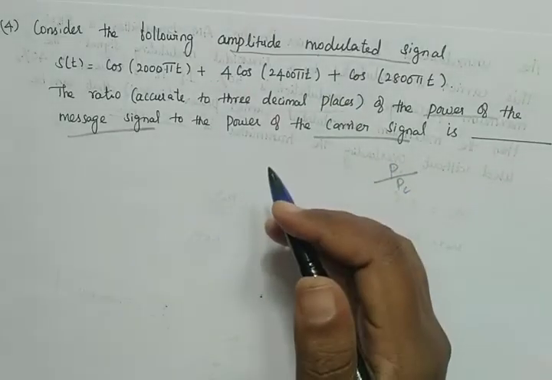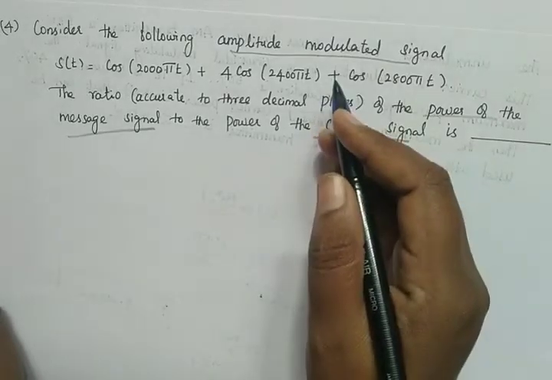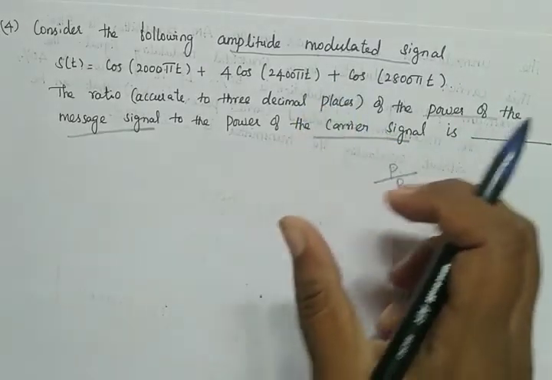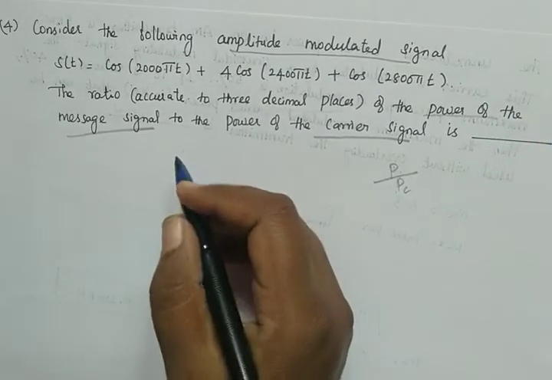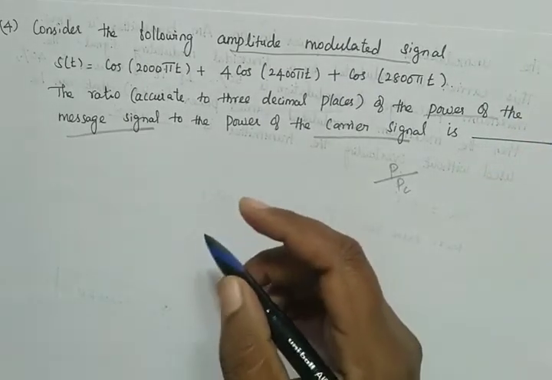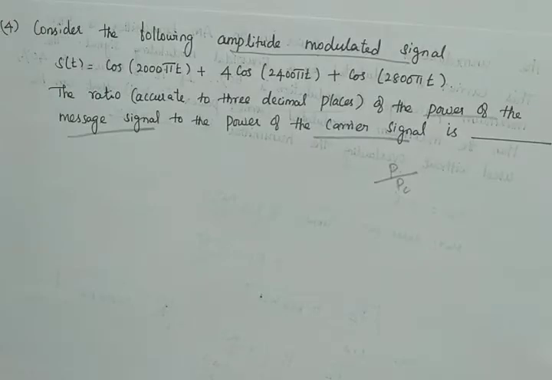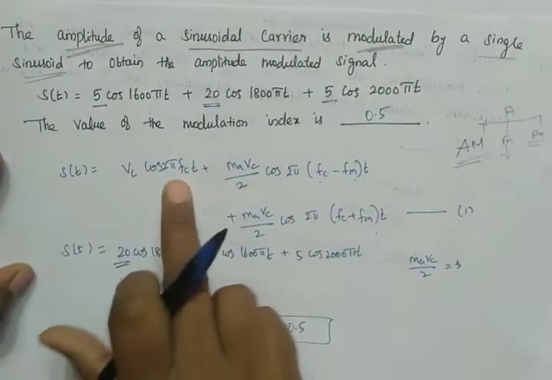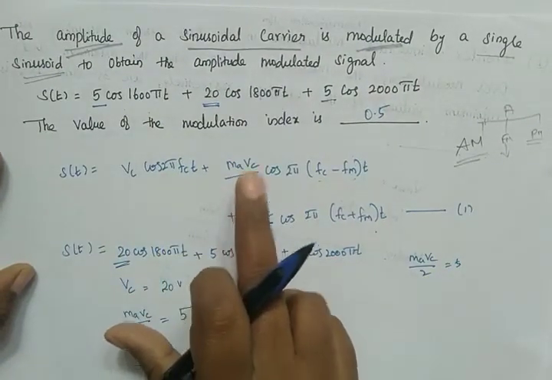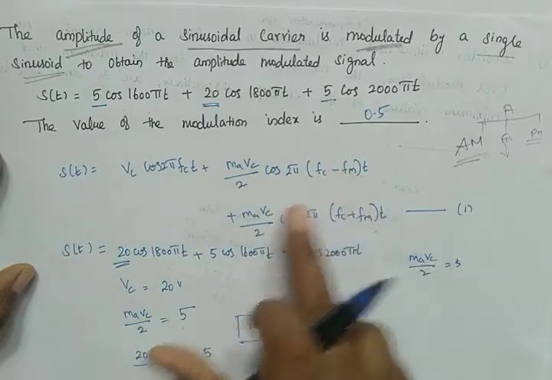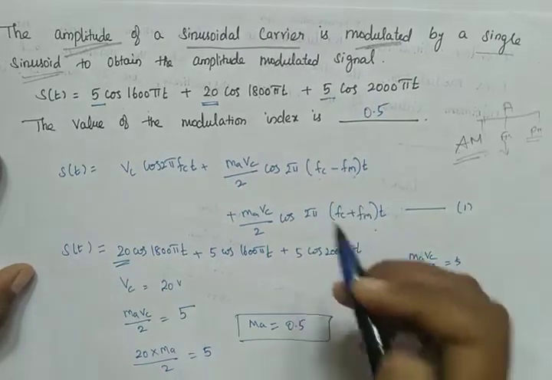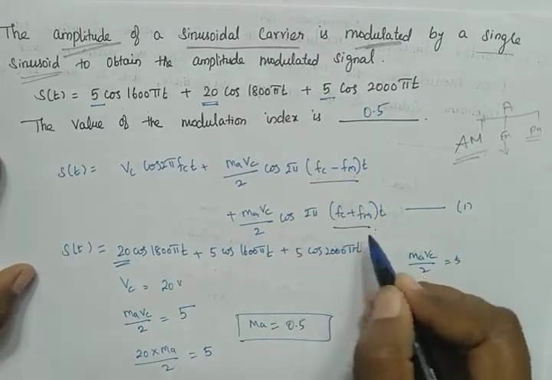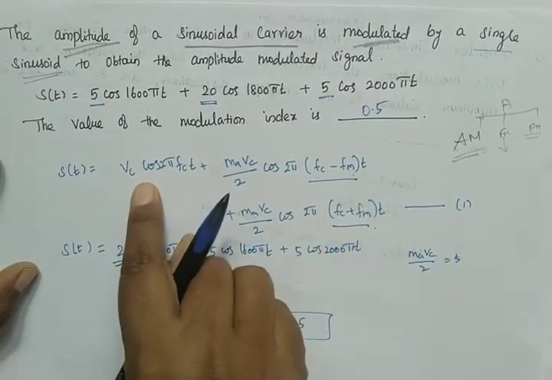Now, this message signal lies in the sideband of the amplitude modulated signal, because we know s(t) = Vc cos 2πfct + (ma Vc/2) cos 2π(fc − fm)t + (ma Vc/2) cos 2π(fc + fm)t.